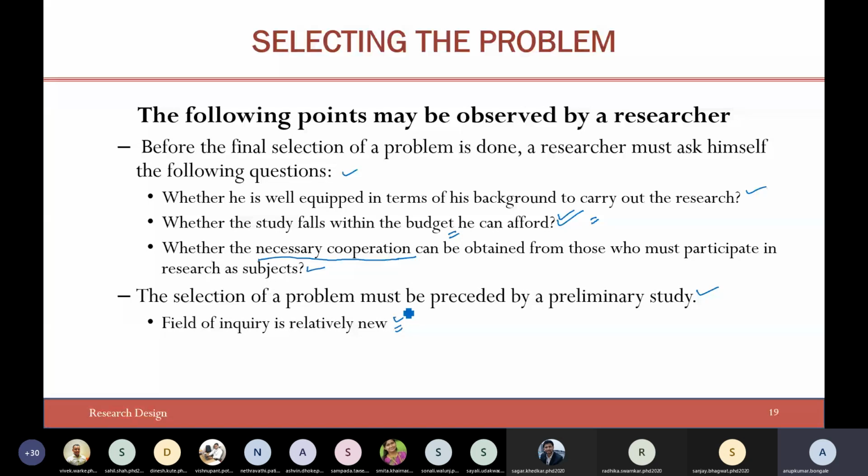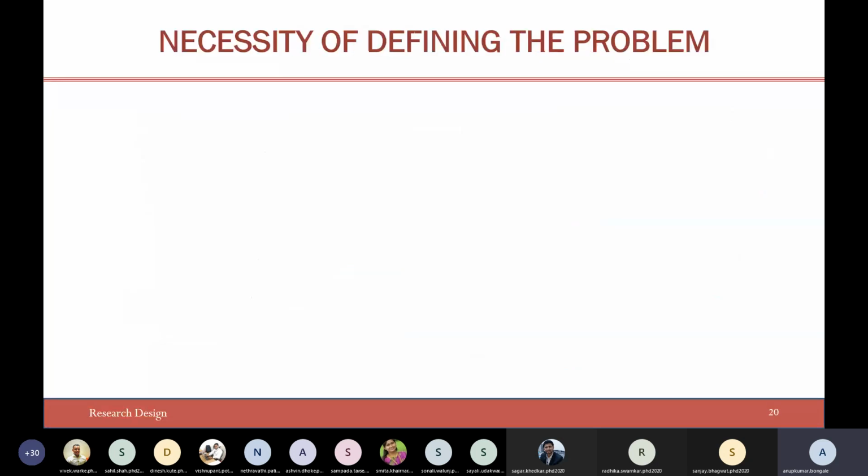So what I can do is give you only the guidelines, but you being the researcher, you should always think, should I go ahead? What are the implications of it? Pros and cons. Where you could lag. All those questions you should ask yourself, and then you should move ahead.